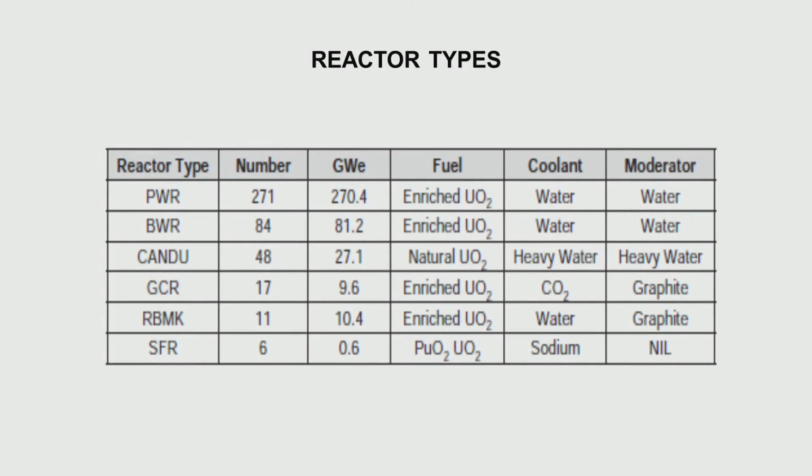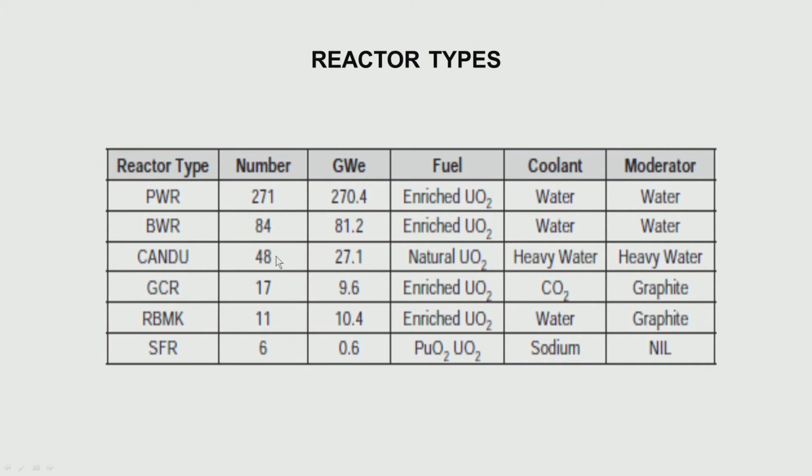Coming to the reactor types, I shall describe how each reactor looks later. The pressurized water reactor is the maximum in number, about 271. The boiling water reactor is about 84. Three Mile Island was a pressurized water reactor, Fukushima was a boiling water reactor, and this is a CANDU or a heavy water reactor.